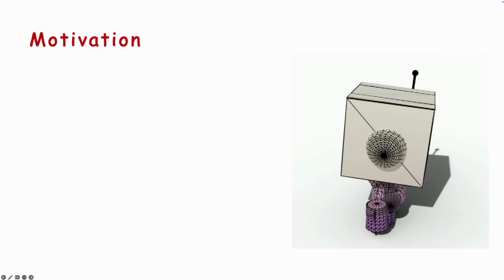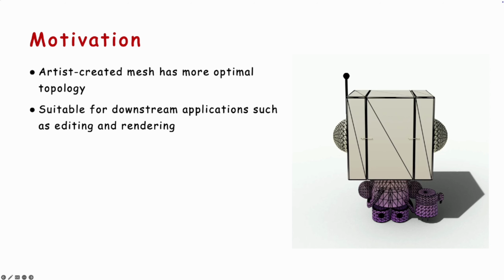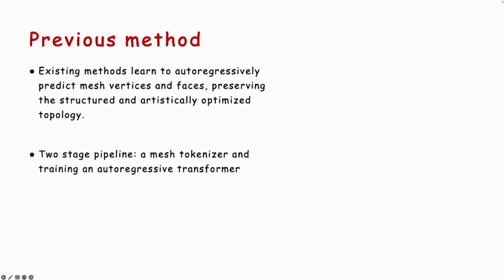In contrast, artist-created meshes have more optimal topology and are more suitable for downstream applications such as editing and rendering. Therefore, artist-created meshes are preferred and researchers are exploring how to automatically generate them. Previous methods learn to auto-regressively predict mesh vertices and faces, preserving the structure topology. They use a two-stage pipeline.